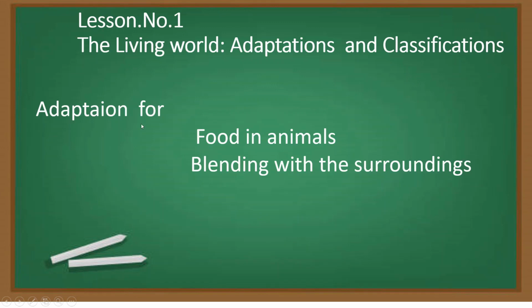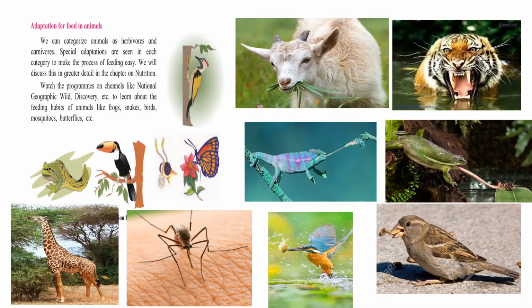Now let us see adaptation for food in animals. Like plants, animals also have adaptations to get food. We can see some special physical features in animals to get food. Animals are categorized into herbivores, carnivores, and omnivores.